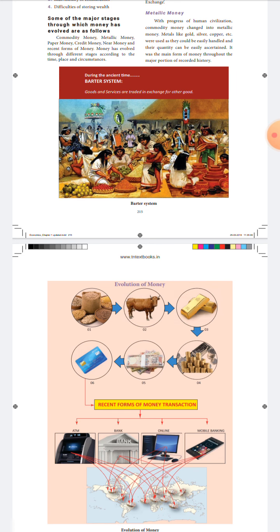And now the technology has improved so much that we can transfer from one bank account to another without seeing money, using Google Pay, PhonePe, those applications. So first commodity money, then metallic money, paper money, credit or bank money, and then e-money.